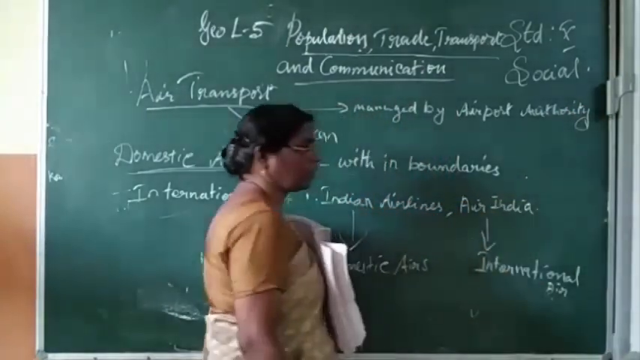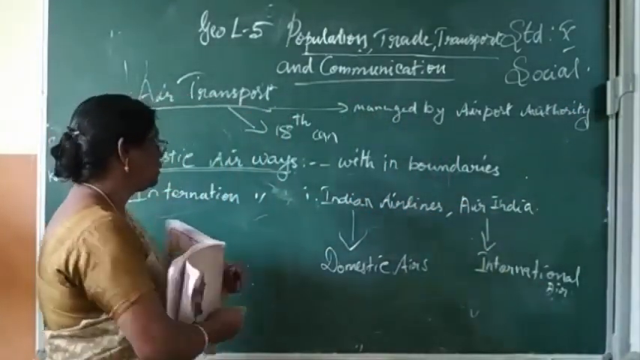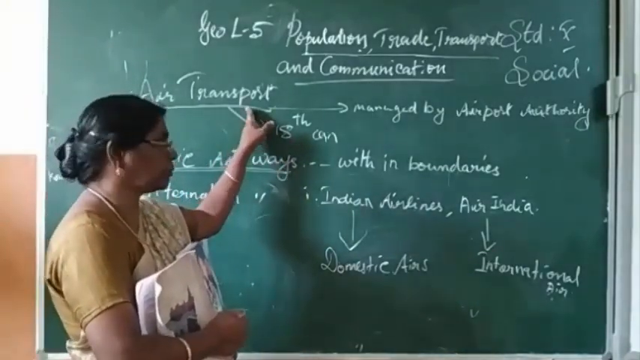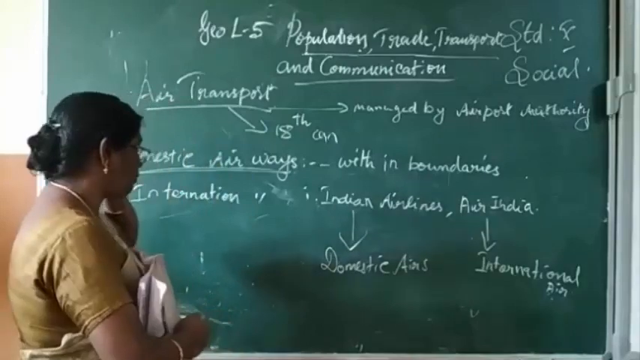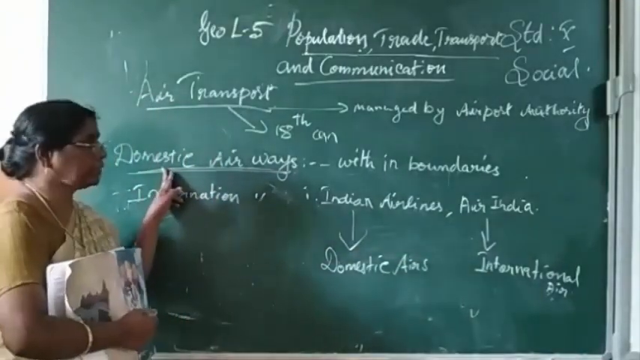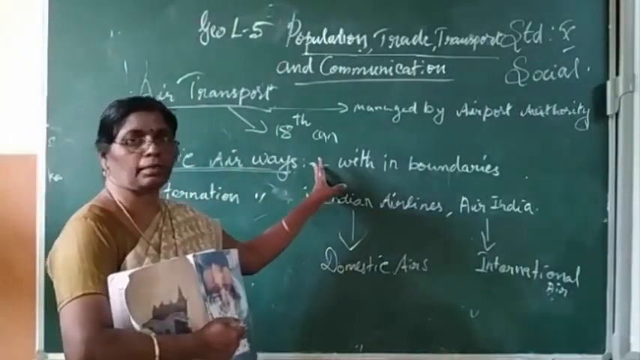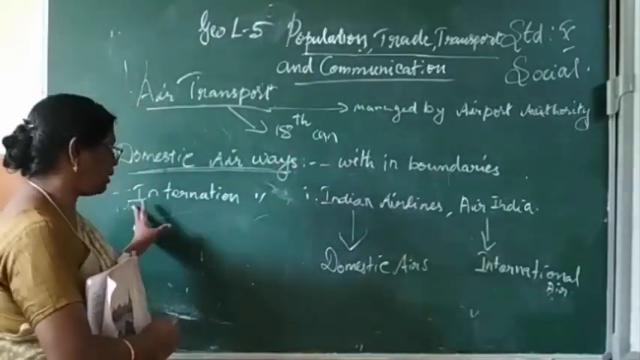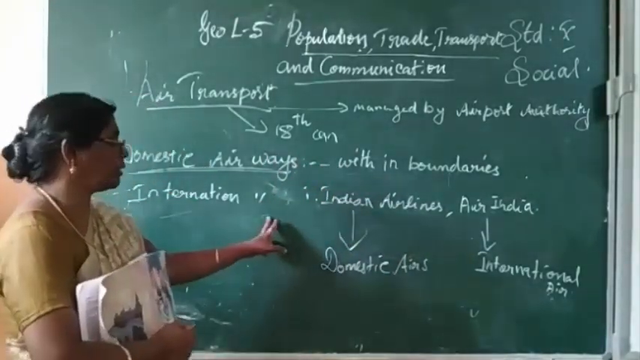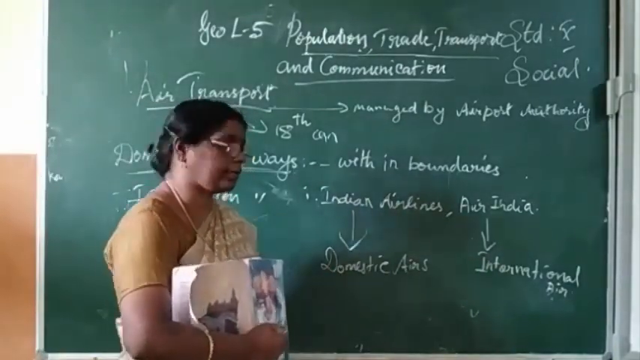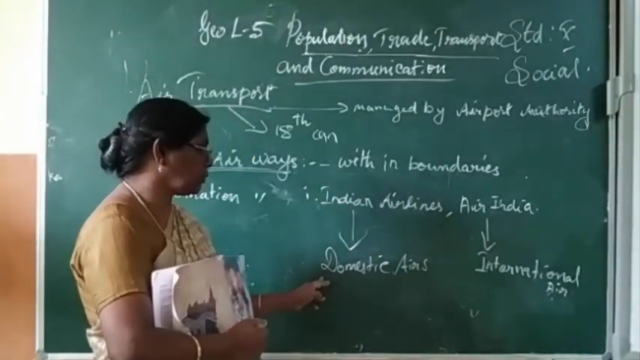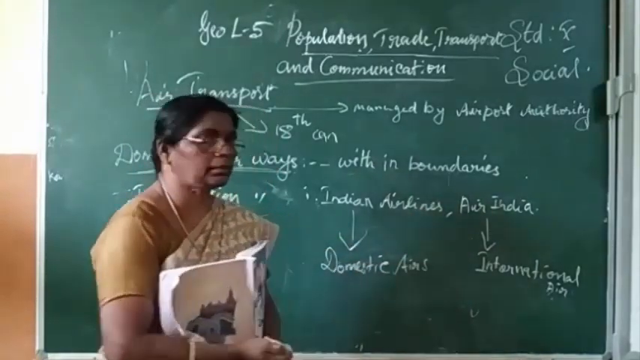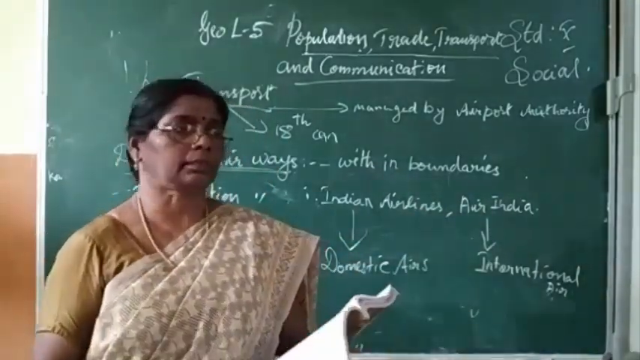Airport Authority of India. Air transport started in the 18th century and is managed by the Airport Authority of India. Domestic airways give services within the boundaries of the country. International airways are Indian Airlines and Air India. Indian Airlines gives domestic air services within the country. Air India gives international services.